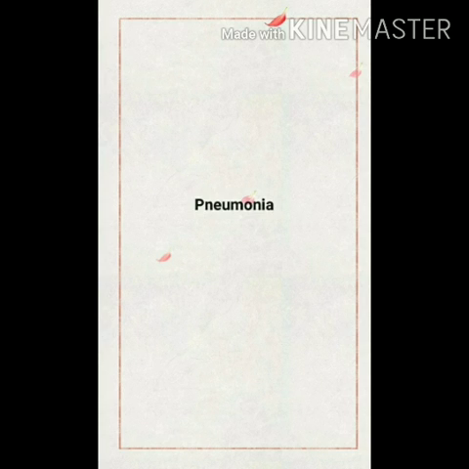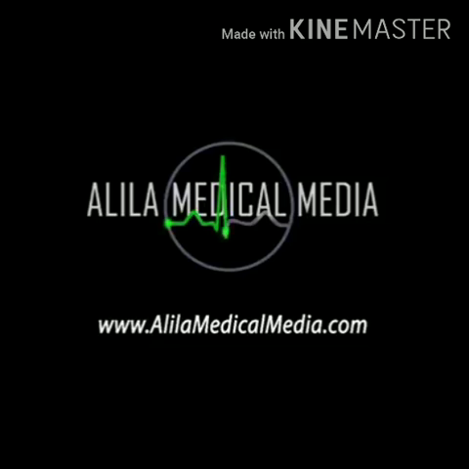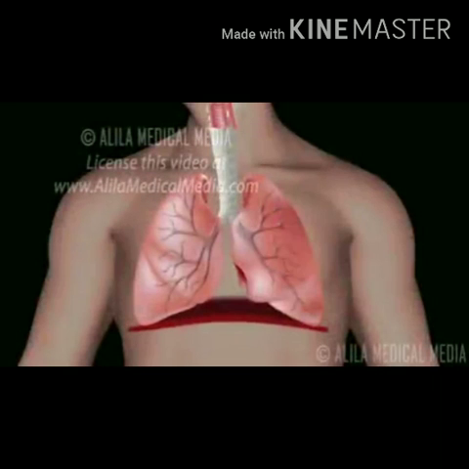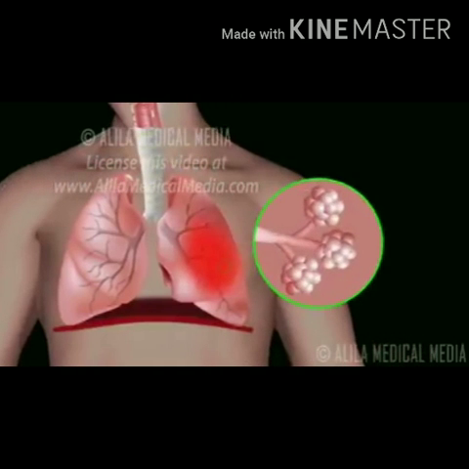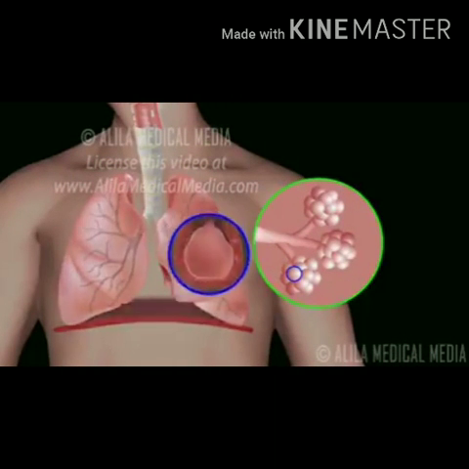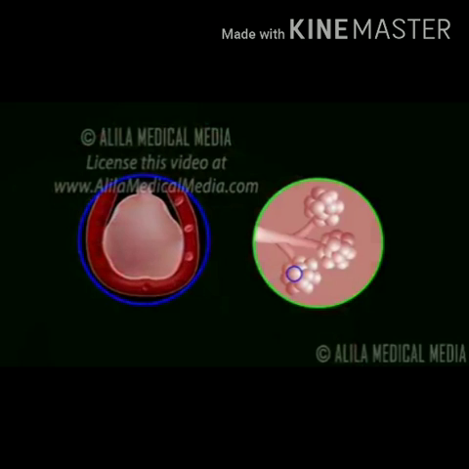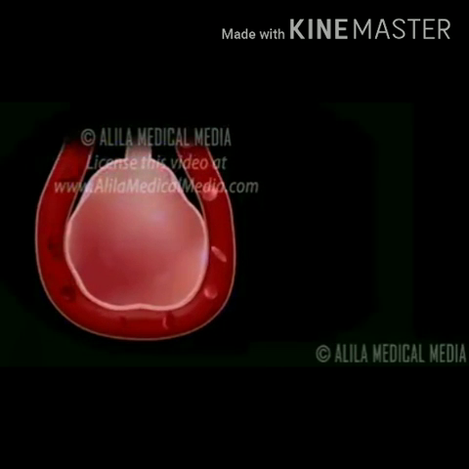So next is pneumonia. Pneumonia is a bacterial disease caused by inflammation in the lungs, basically in the alveoli region. It is diagnosed through blood tests and chest X-rays that help in diagnosis. So let's understand pneumonia. Pneumonia is a common infection of the lungs affecting mostly the microscopic air sacs, the alveoli. The function of the respiratory system is to exchange oxygen and carbon dioxide between the body and the environment. This process takes place in the alveoli of the lungs.